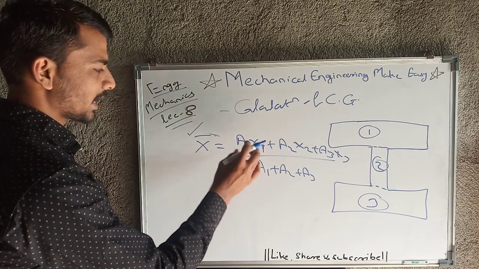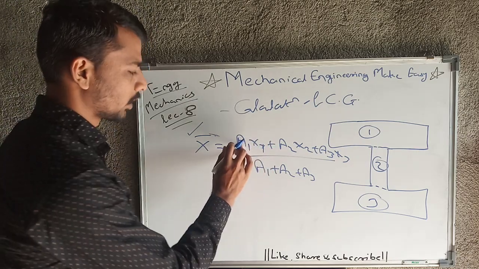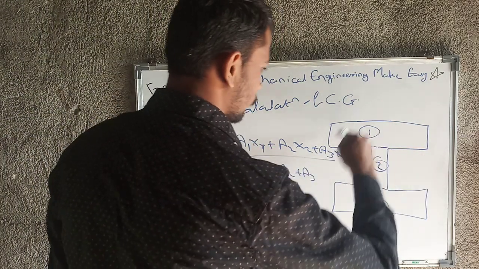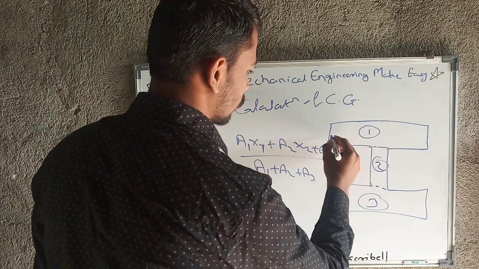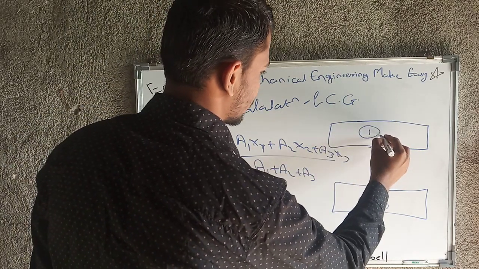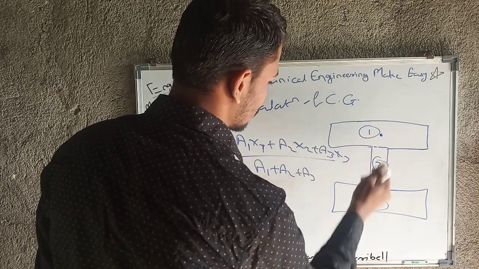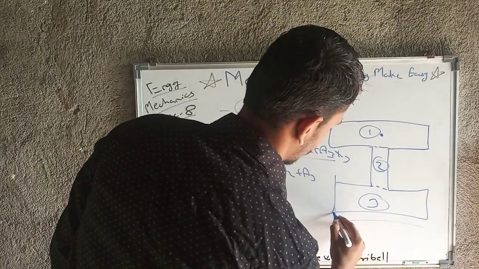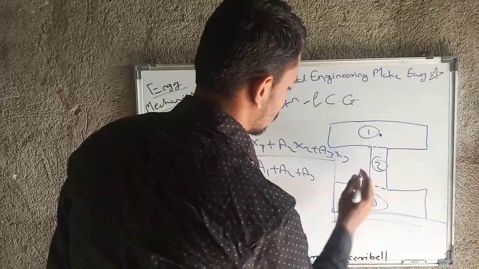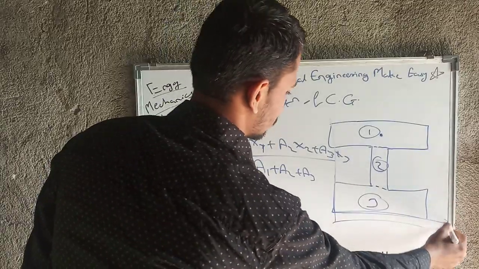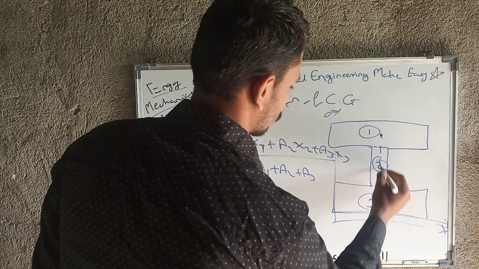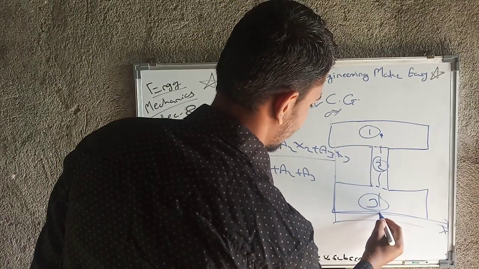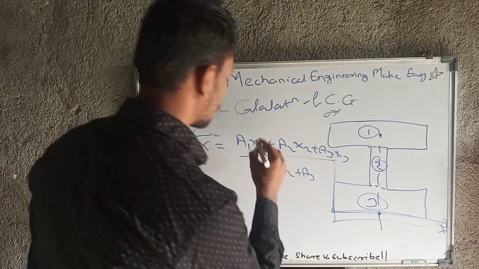What is a1? a1 is the area of section 1. x1 is the x coordinate of its center. For example, if this is the center, then we consider this body in xy coordinates, x and y, and this point is x1.